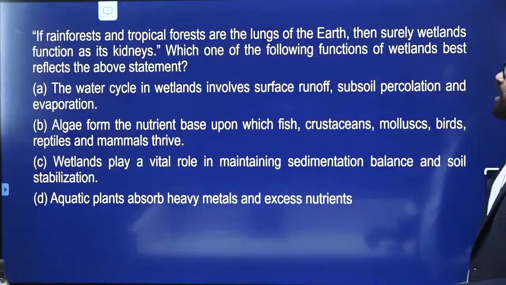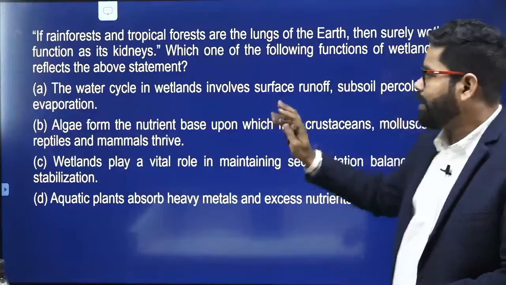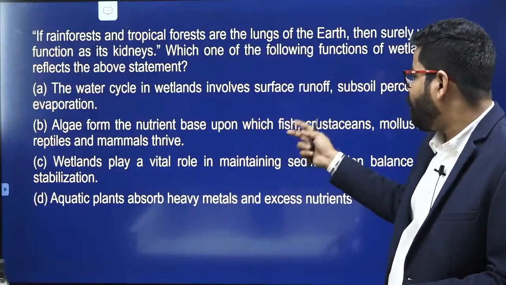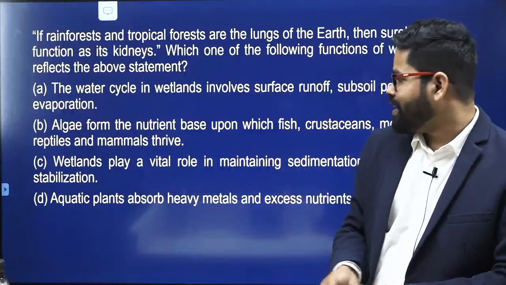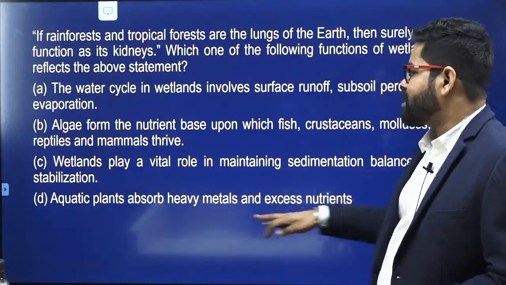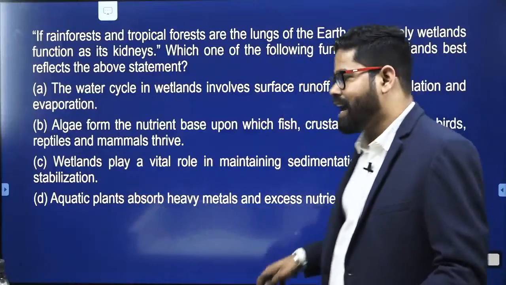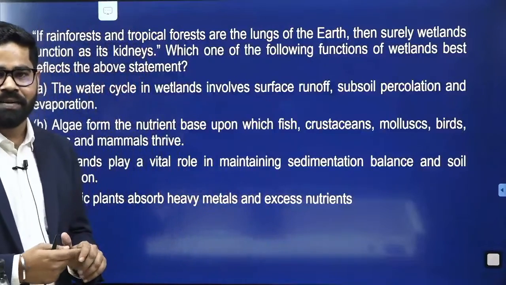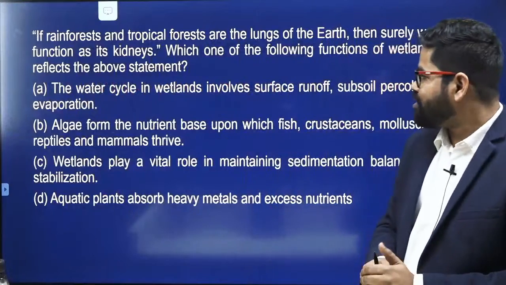The first option is saying water cycle in wetland involves surface runoff, subsoil percolation, and evaporation. The second one is saying algae form the nutrient base upon which fish, crustaceans, mollusks, birds, reptiles, and mammals thrive. The third one is saying wetlands play a vital role in maintaining sedimentation balance and soil stabilization. And the fourth one is saying aquatic plants absorb heavy metals and excess nutrients. Okay, so this was a question based on wetlands, and I hope you know the answer. Can I expect certain answers from here?